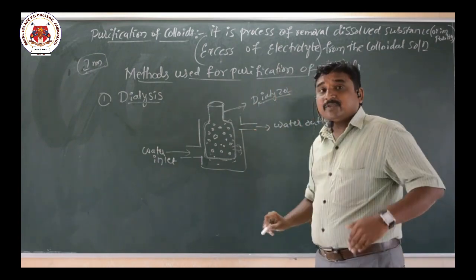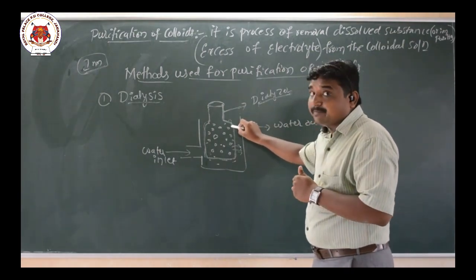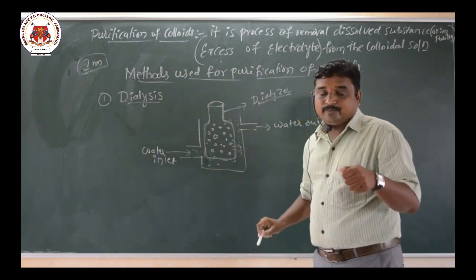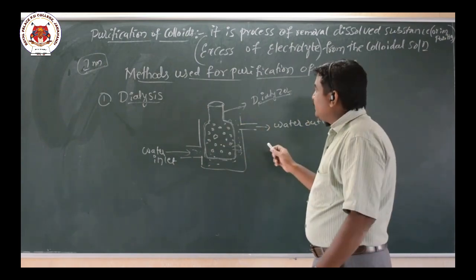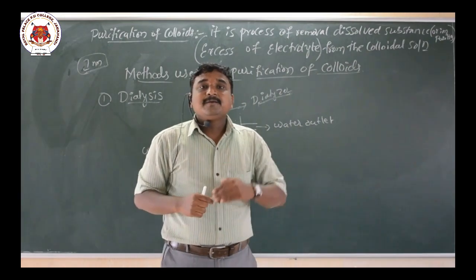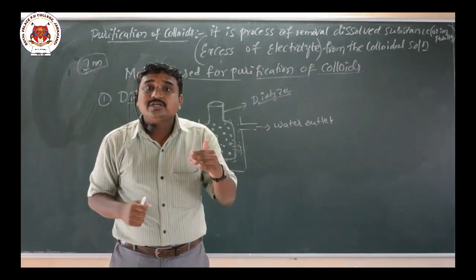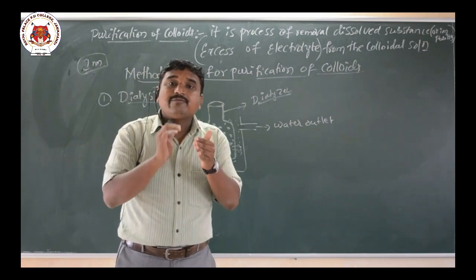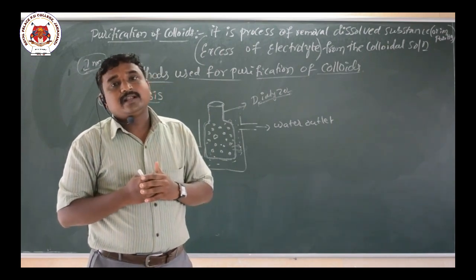Now, the true solution or dissolved substance comes out of this dialyzing membrane or semi-permeable membrane, whereas the pure particles are retained in the parchment bag. By this way they separate and purify the impure colloids. So, dialysis is a process of removal of dissolved substance from the colloidal solution through a semi-permeable membrane. Semi-permeable membrane means the membrane which allows only true solution but not colloidal solution.